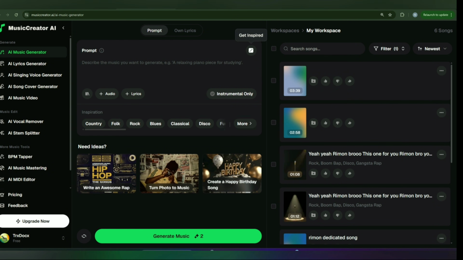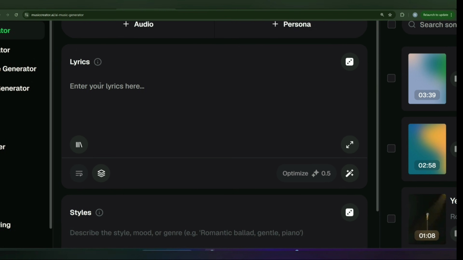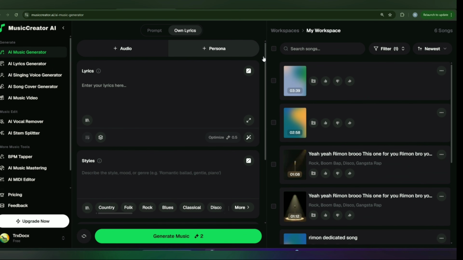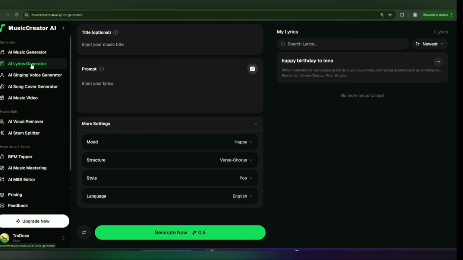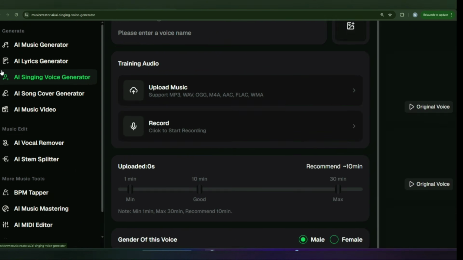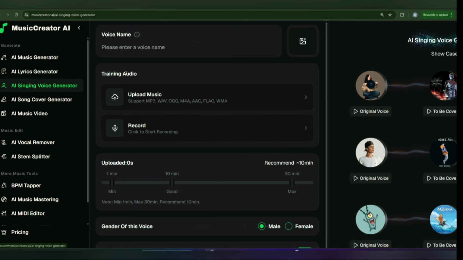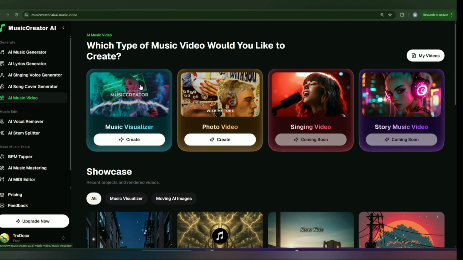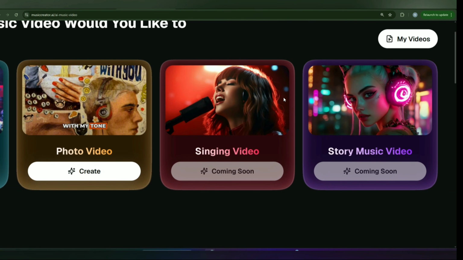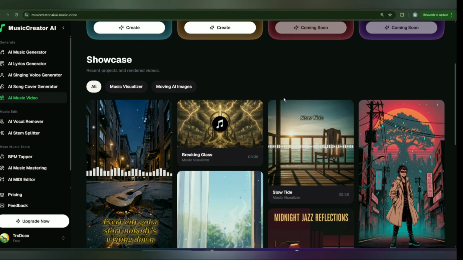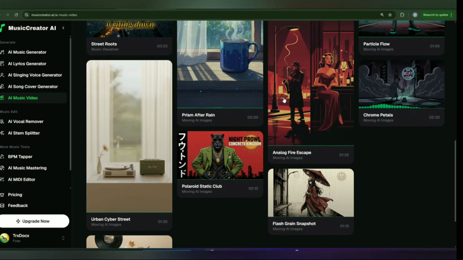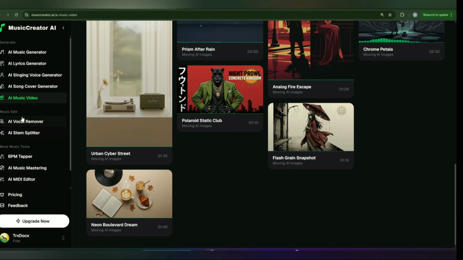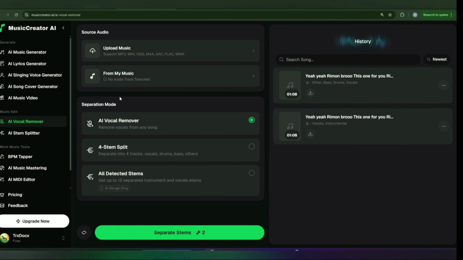Music lovers can also put their own lyrics at this place, and their audio and persona will be added, and in this way you can also generate the music here. There is also an AI singing voice generator. For that you can upload music directly or record your music directly here. In this way you can also check out the music generator. Yes, photo to video and singing to video are also upcoming, and they are going to expand their ecosystem. Some templates, some inspiration and motivation music are also given here, so you can enjoy it.